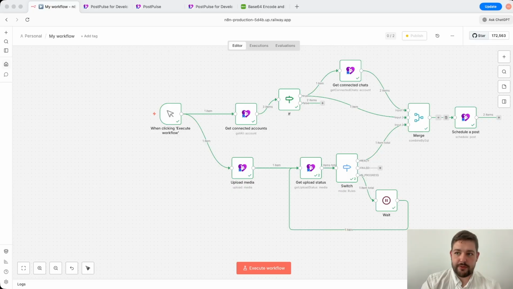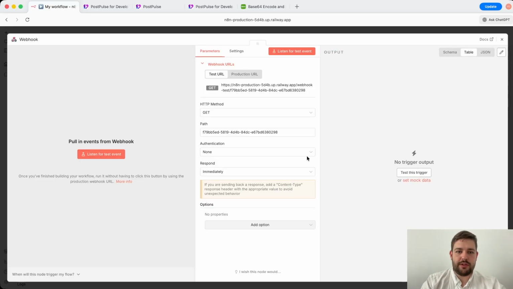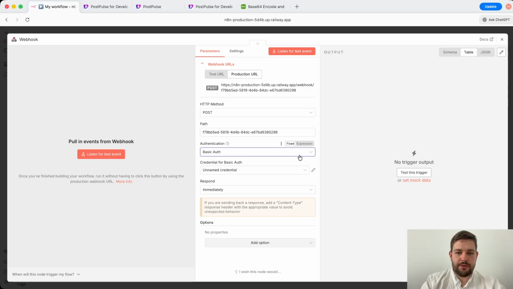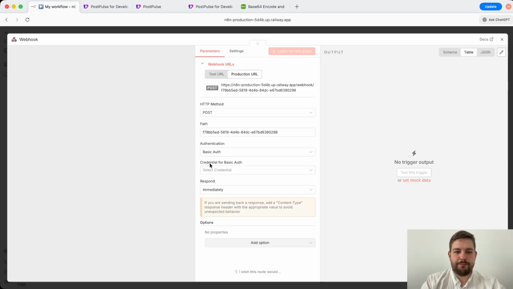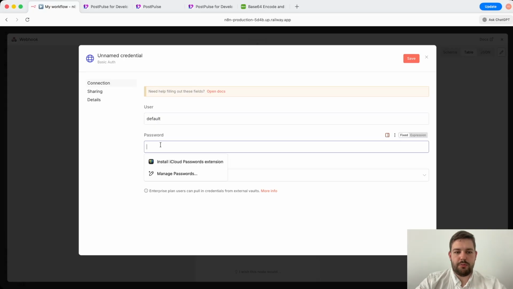Let me go ahead and create the first webhook. For this, I will select webhook from the node list, and I will select the production URL, and we expect the HTTP method to be POST. And for authentication, we will use basic authentication. And let me go ahead and create a new user for now. So what we need to do, we need to create a username, let's say default, and a password, let it be password for now.